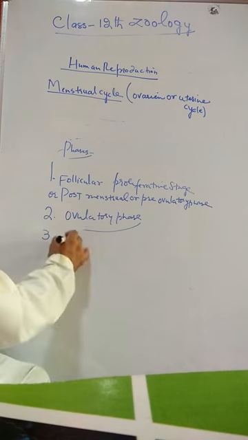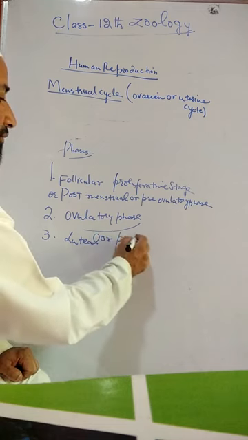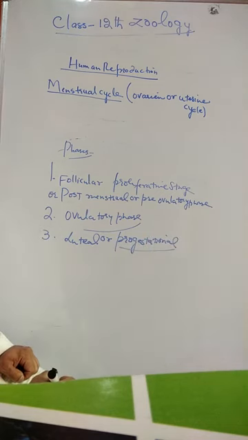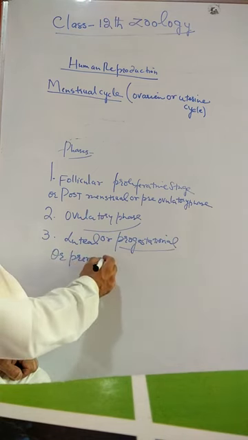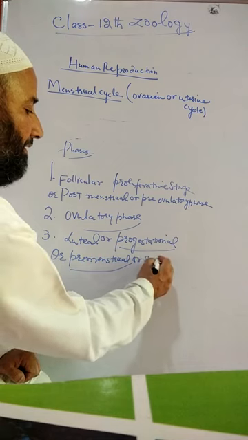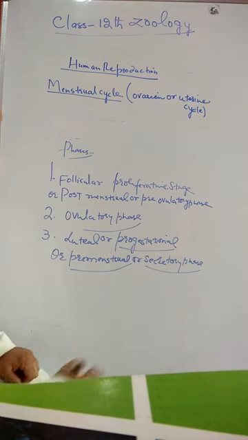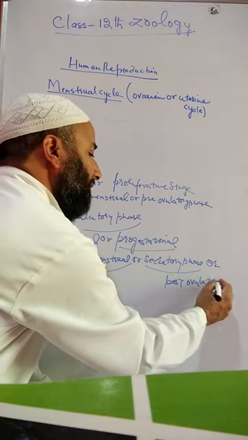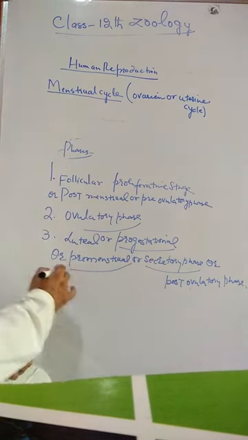The third phase is called the luteal or progestational phase, or premenstrual, or secretory phase, related to secretion, or post-ovulatory phase.